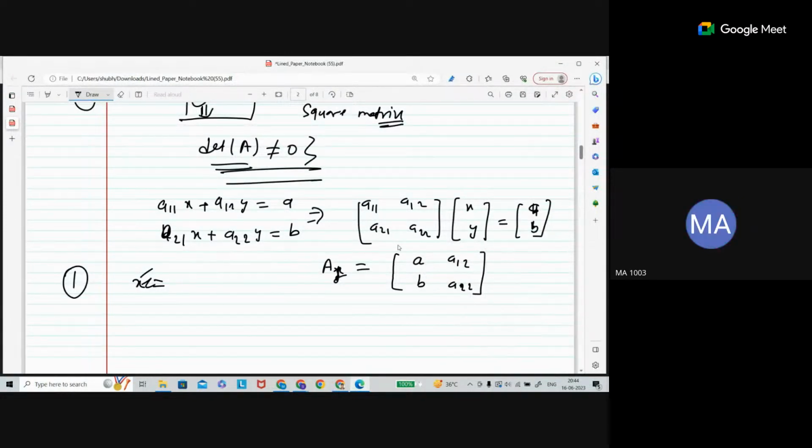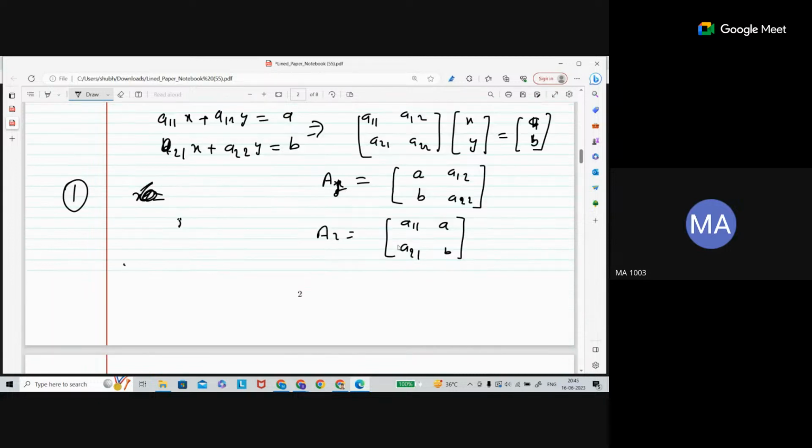So see that now your value of x is going to be, so let's find this A1. Okay, let's find A2 too. It is going to be your second column changed with the right side of the equation. This is going to be A11, A21. Now the second column is changed with the right side of that equation, so this is going to be a, and this is going to be b. Okay. So this is A1 and A2.